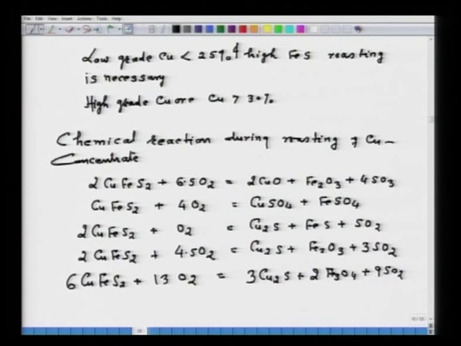Now, what I wanted to say is that several possibilities of reactions are there, but in practice one can control the PO2 and PSO2, so that most of the FeS gets converted into FeO only. Some FeS may be converted to Fe3O4 or Fe2O3, but the roasting is carried out such that FeS is converted to lower oxide and less copper sulphide is converted to oxide, because that will be a loss. So, in case of roasting particularly for copper, the objective is to convert FeS to FeO rather than Cu2S to CuO.